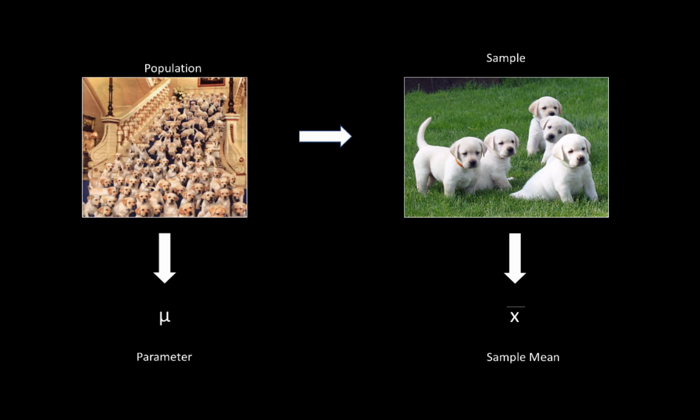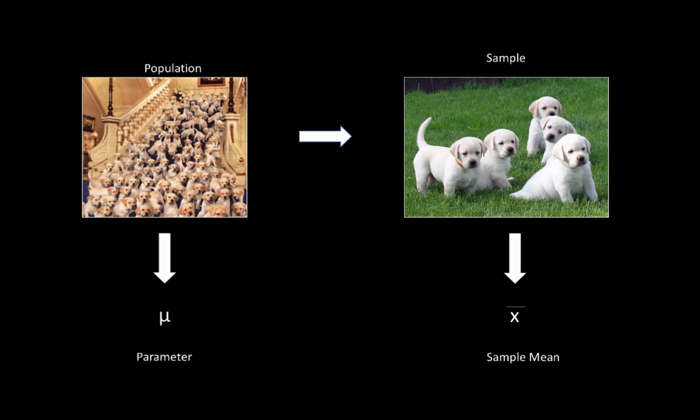Instead, what you have to do is take a sample of puppies and compute the mean for that sample. So in the sample, you take a subset of all the 8-week-old yellow lab puppies, you compute the average weight for them, and that becomes your sample mean. And in inferential statistics, we infer that the sample mean is representative of the population as a whole. But when you do that, you need to think about how are you actually taking the sample. So this step, going from the population to the sample, how do you do it?